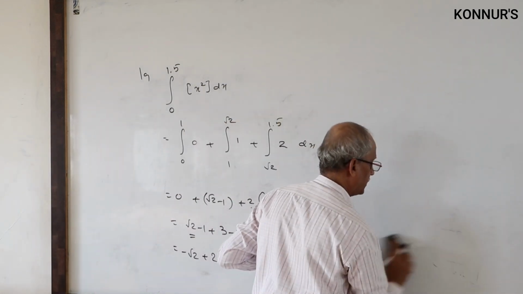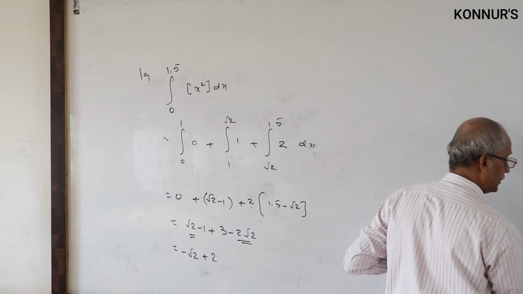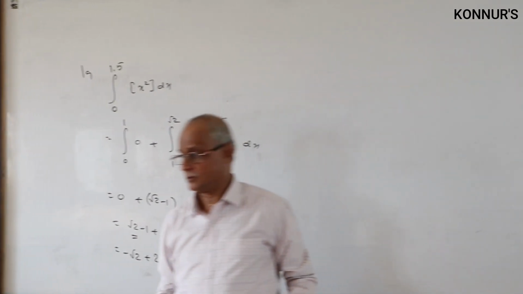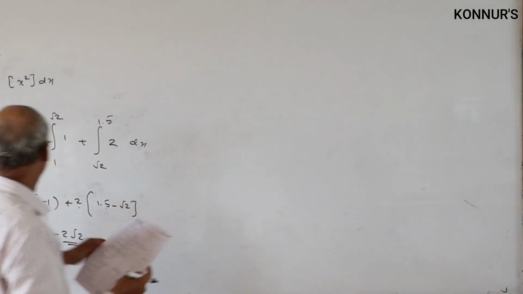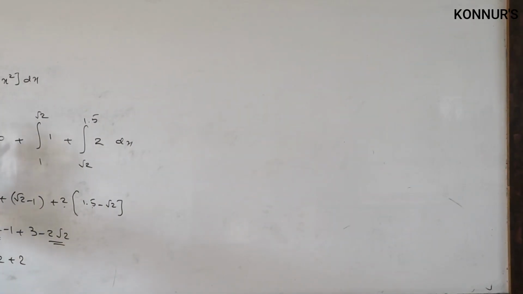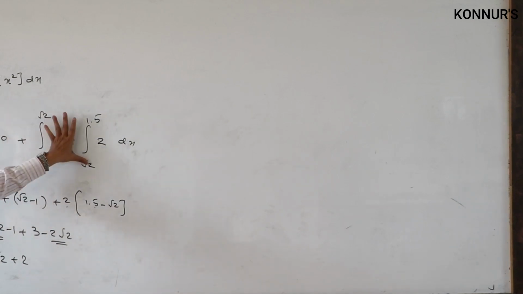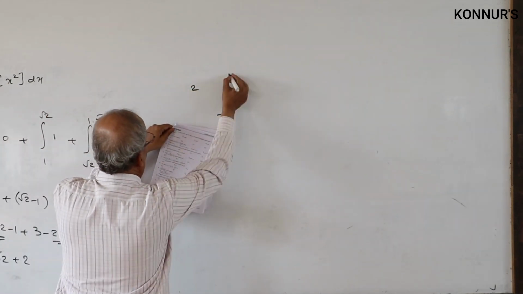See, for a special function, meaning this greatest integer function, according to the given limits, how are we breaking the limits? Those limits must be consecutive, continuous numbers. That is why I wrote continuous numbers: 0 to 1, 1 to root 2, root 2 to root 5, continuous numbers. Like that.